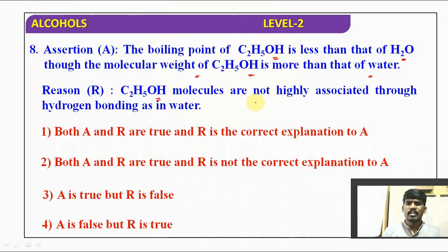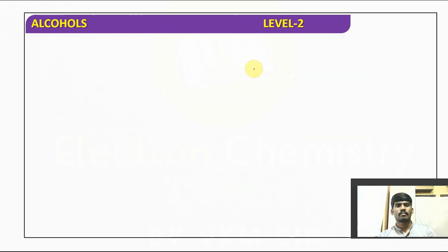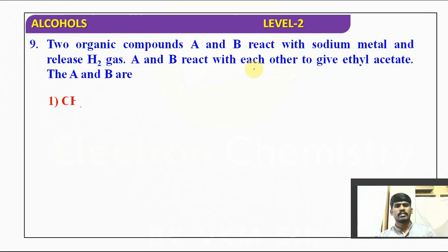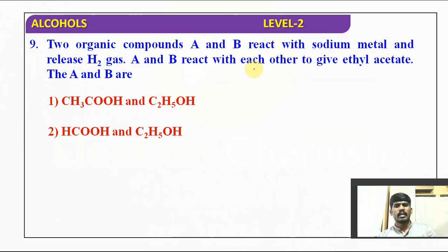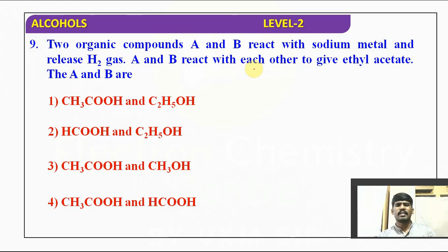That's the reason ethanol molecules are not highly associated. So obviously the boiling point of ethanol is less than that of water, right? So both A and R are true, and R is the correct explanation of A.